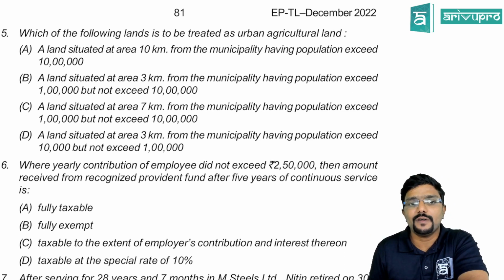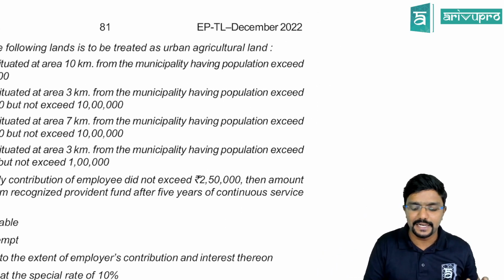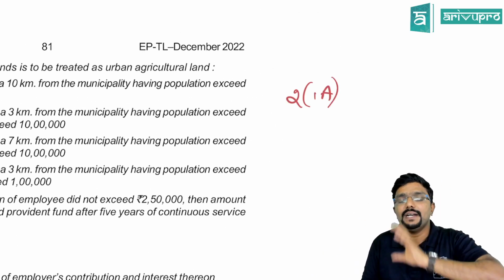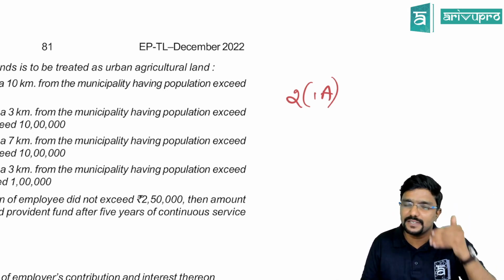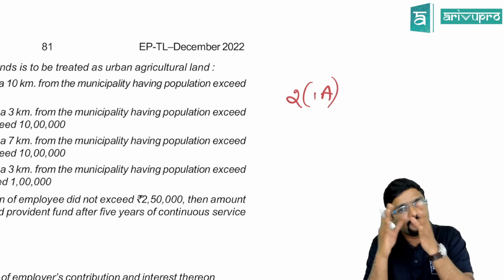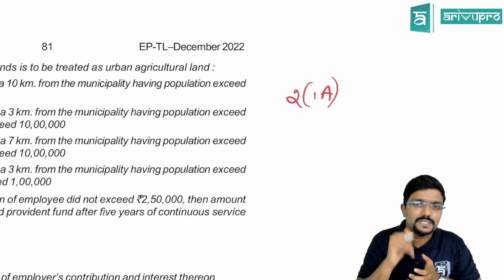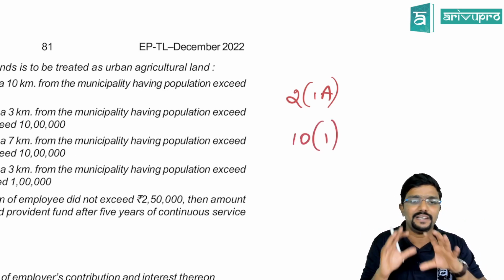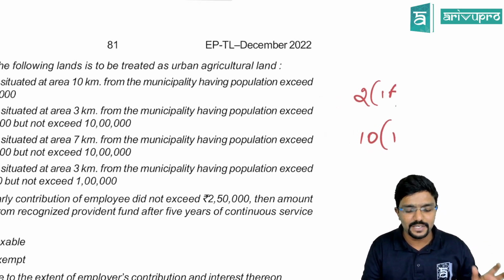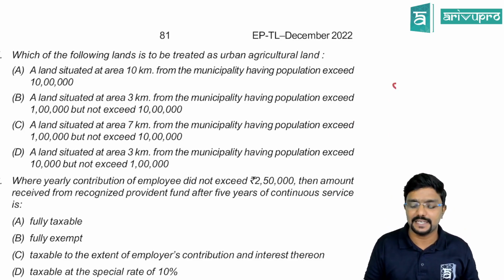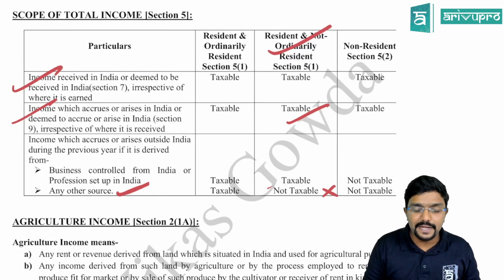Fifth question, which of the following lands is to be treated as urban agriculture land? See, this is as per the agriculture income definition given under section 2(1)(a). There, if the building which is attached to the land is not situated in a specified area, then they have told the income from the building is also agriculture income, which is exempt in India as per section 10(1). Okay, so this is connected to that, but here they have not asked about the taxability and all. They are just asking which of the following lands is to be treated as urban agriculture land, for which they have given some area limits.